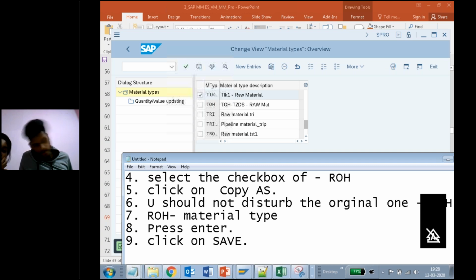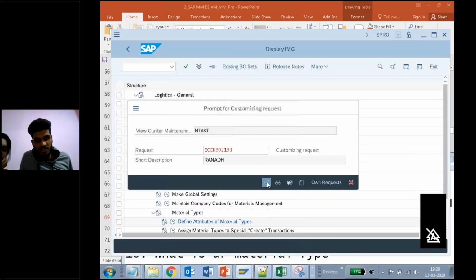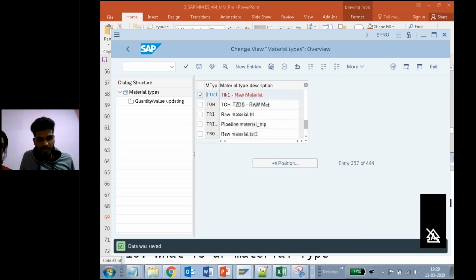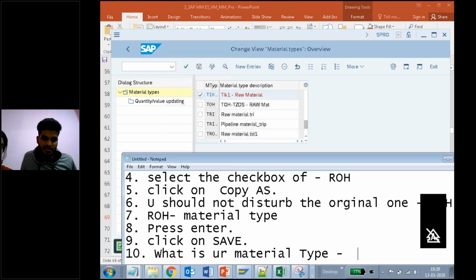Click on save. Now finally, my question is, what is your material type? ROH? Wrong. TIK1. TIK1 is your material, right? Very good. ROH is the standard one which was given by SAP. We copied it, right? So your material type is TIK1. Getting my point? Your material type is TIK1.